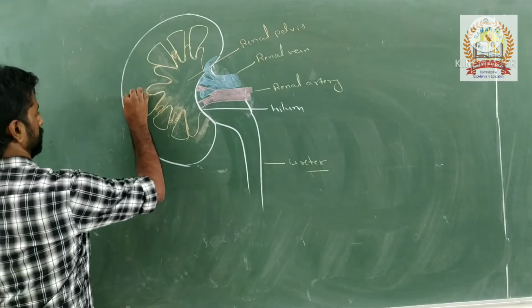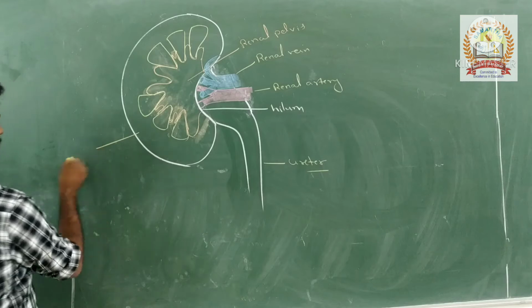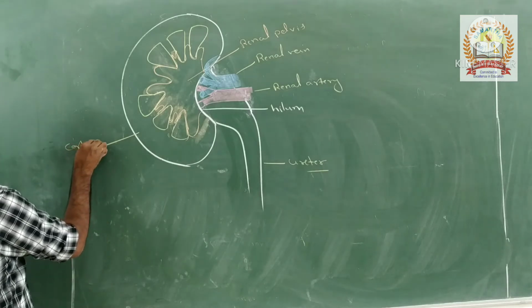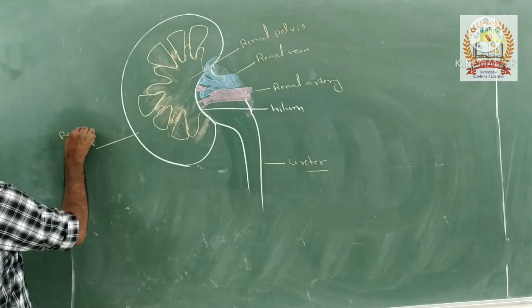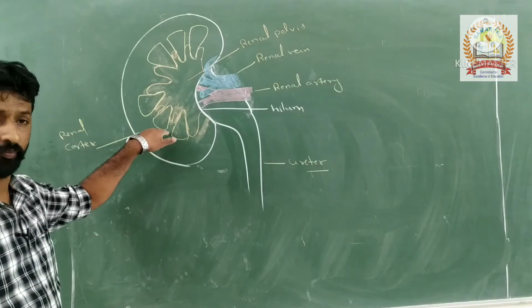And this outer part of the kidney, what is it called? Renal cortex, right? The outer one is called the cortex, the inner one is called the medulla.